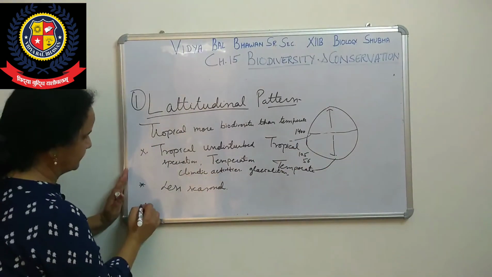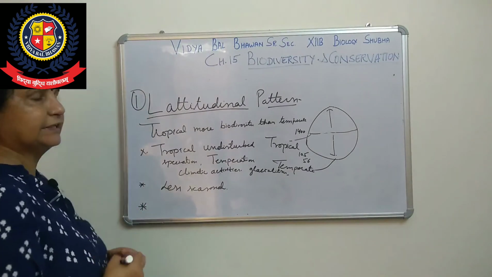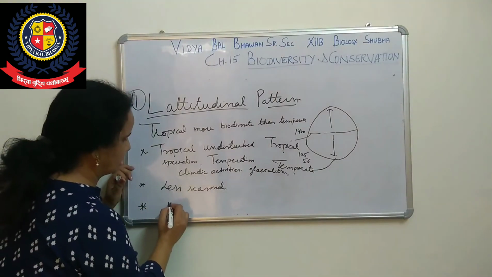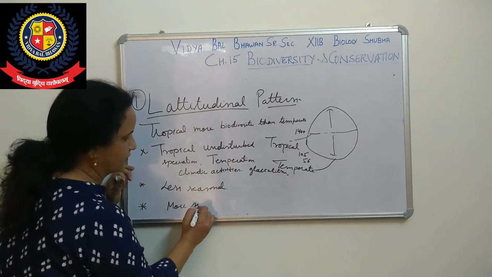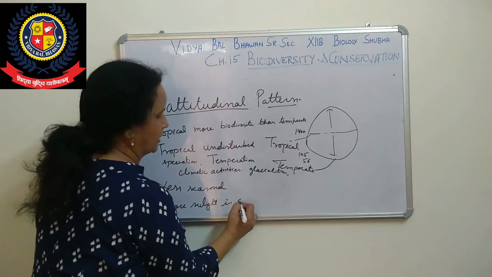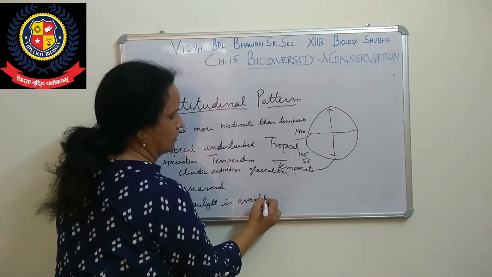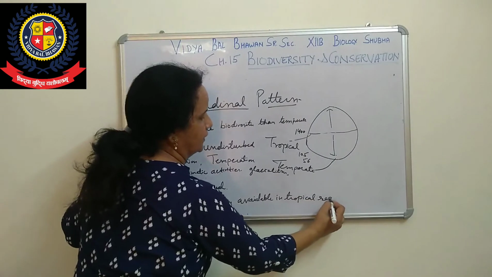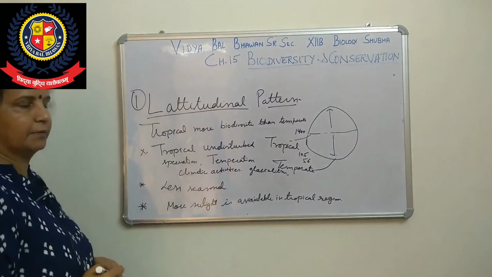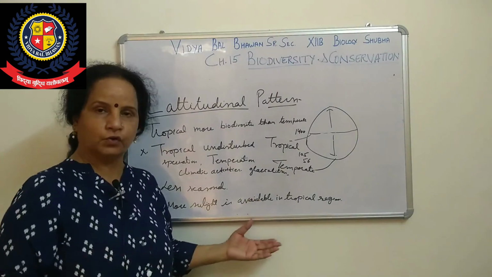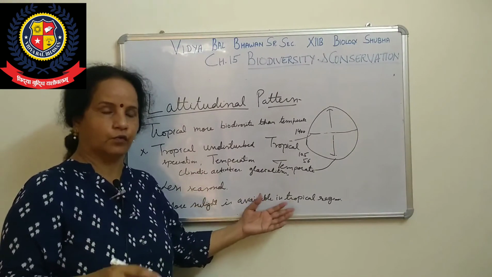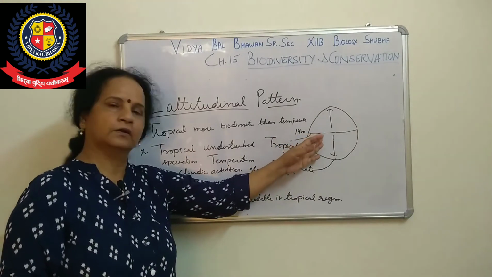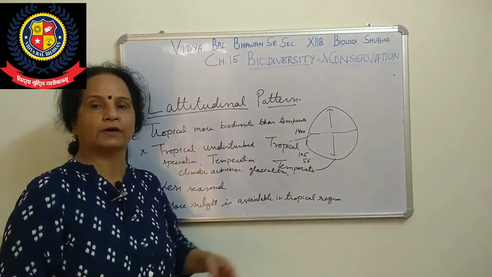Now the third reason. This is about solar energy, sunlight. More sunlight is available in the tropical region, because light is also a main factor for growth. Since more sunlight is there, organisms grow more. So now we have more biodiversity there.